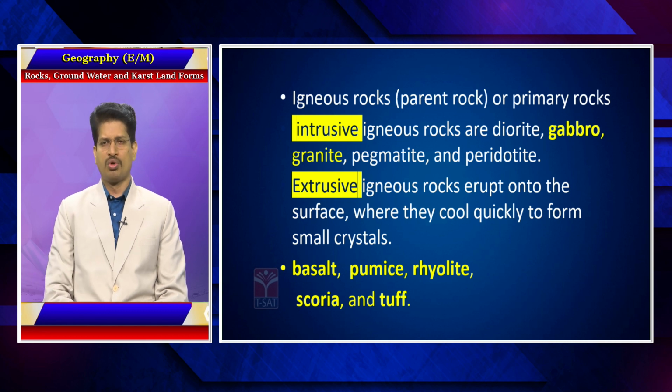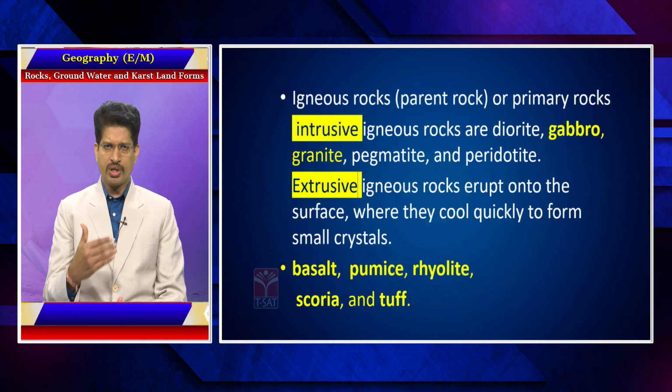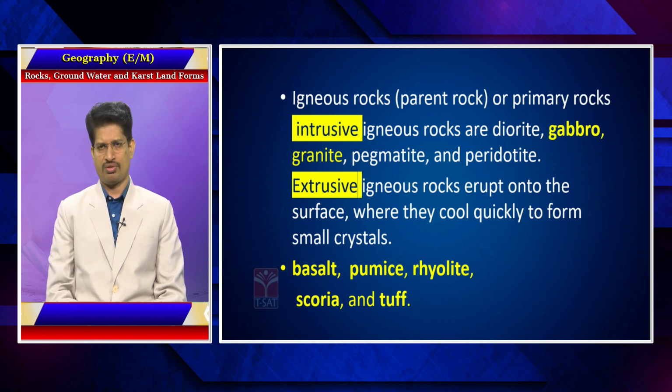So, these igneous rock bodies are classified into two. One is intrusive igneous rock bodies and the second is extrusive igneous rock bodies. Intrusive igneous rock bodies means, now you have come to know that igneous rock bodies are formed because of the solidification of the magma. Here these are known as intrusive because these rocks are formed within the layers of the earth's interior without being exposed to the surface. These are the classic examples of igneous rock bodies. Pegmatite, diorite and gabbro are some of the examples of intrusive igneous rock bodies.